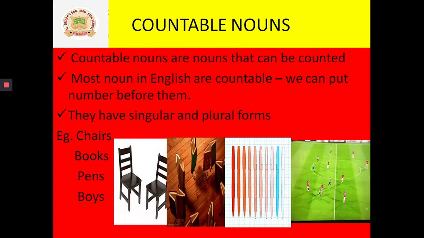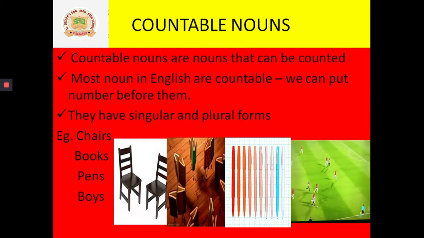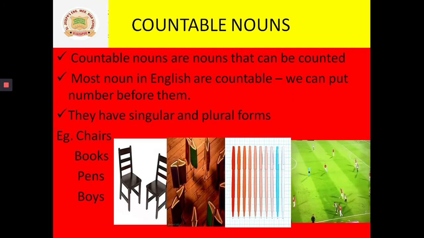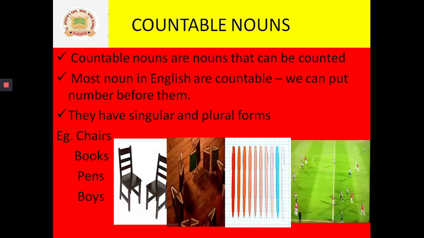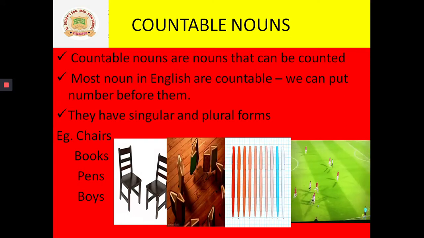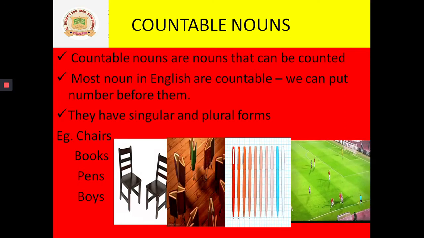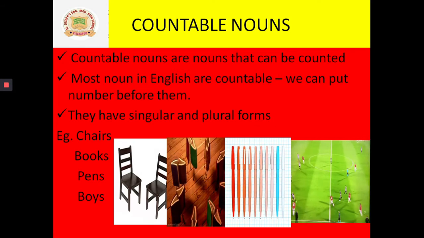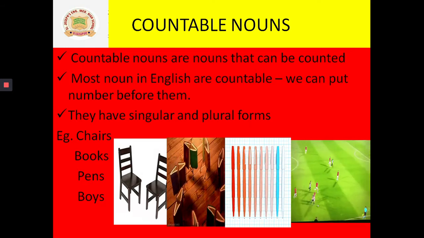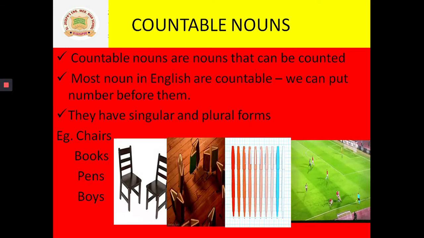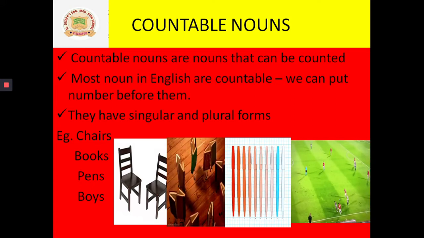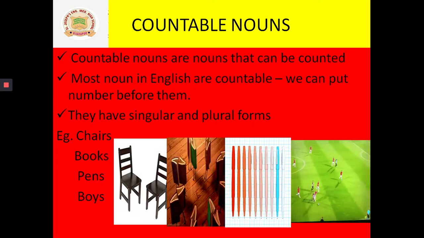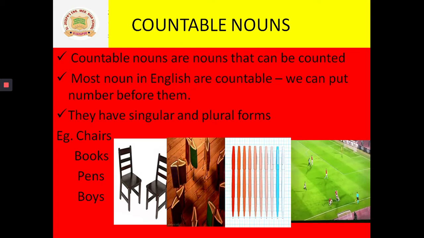Look at the pictures here. Look at the first picture. How many chairs can you see here in the picture? How many chairs are there? Two. That means you can count it, so that's a countable noun. Look at the second picture. Books. There are so many books. You can count them one by one. Yes or no? So that is also a countable noun.